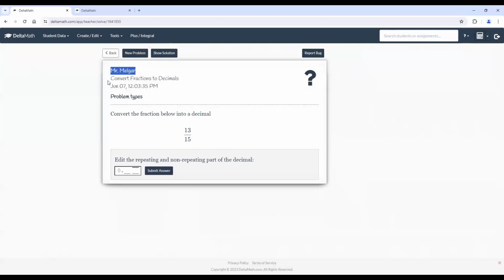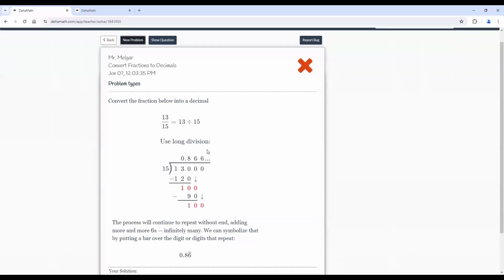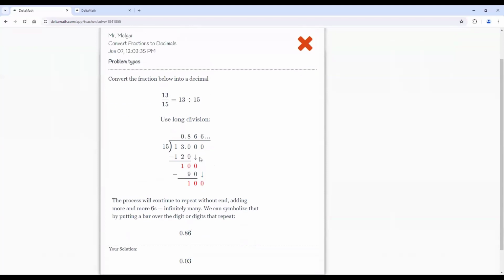They'll see your name, convert fractions to decimals, the time, it does measure that as well. Now convert the fraction below into a decimal, and enter the repeating and non-repeating parts of the decimal. Let's just put a random number here, 0.03. And we submit our answer and it says, are you sure you want to submit this as your answer? And you click yes or no. If we click yes, notice because we haven't put the attempts, it's not going to give an extra attempt because this is on the teacher's end.